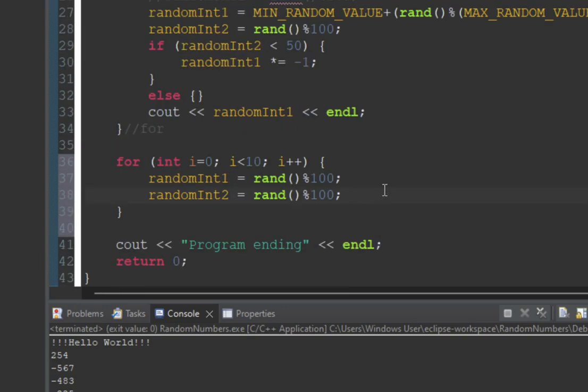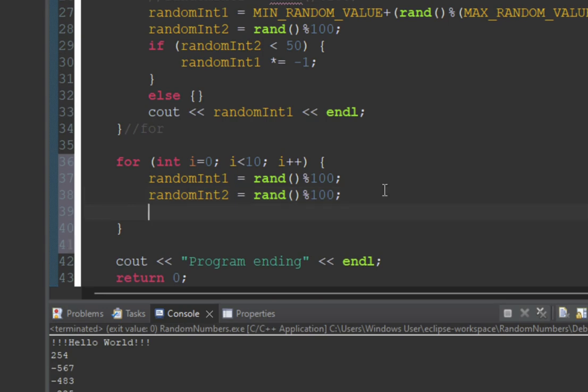Now, why are we doing this? Why do we have to do something special for floating point? Well, because modulus does not produce floating point numbers. It only produces integers. So we have to do something special here. So I'm going to say, hey, random double, you're equal to random int1 plus random int2 divided by 100. And why am I doing that? Because I'm taking the second random number, dividing it by 100 to move that decimal place over to the left 2, and then we're going to add it to there.